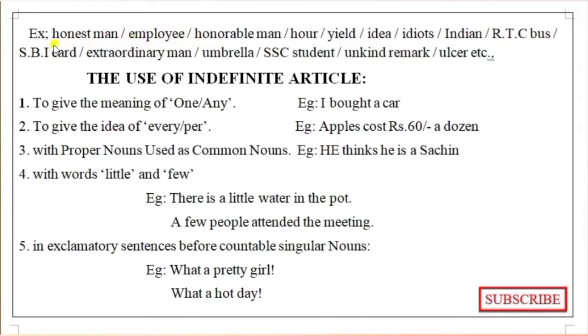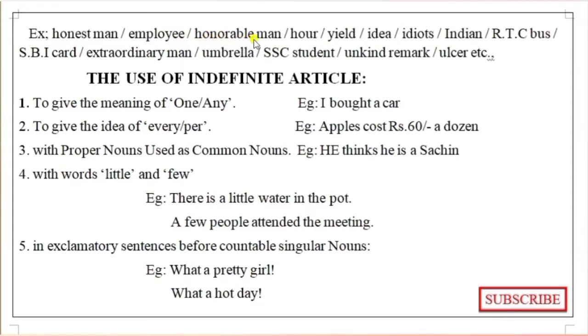According to that letter sound only, we have to identify whether to use an or a before the word. You have to keep it in your mind. Here, an honest man: the sound pronounced is a, so we use an honest man. Here employ: also the Telugu letter A sound we pronounce, so before it we have to use an.